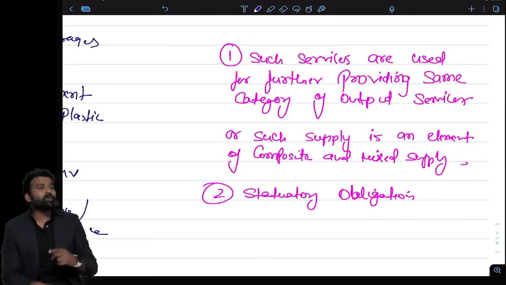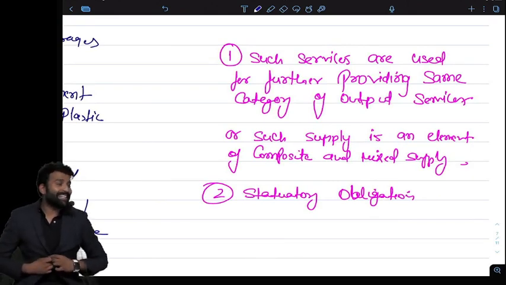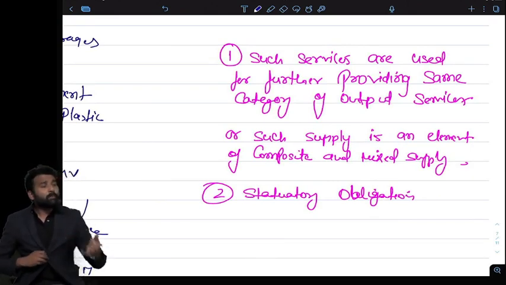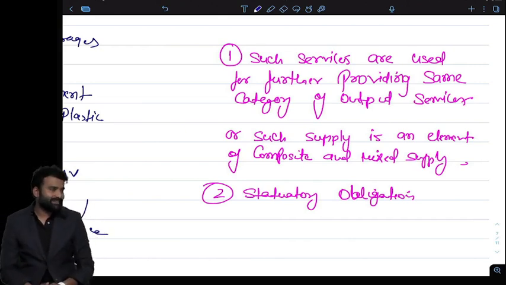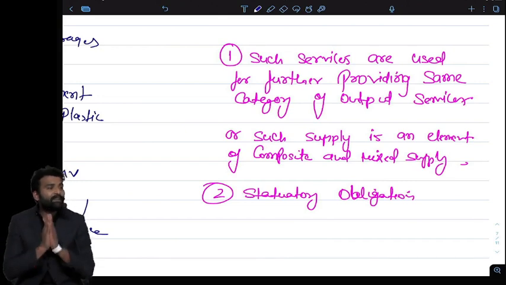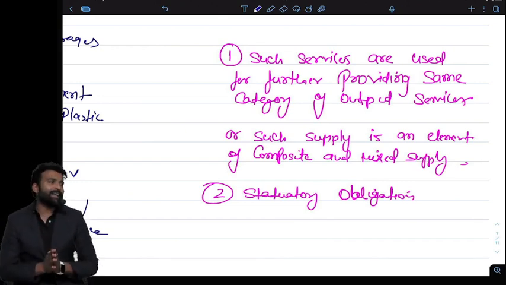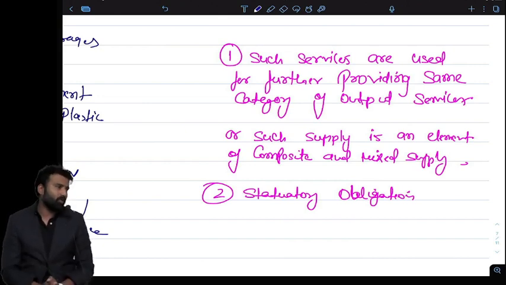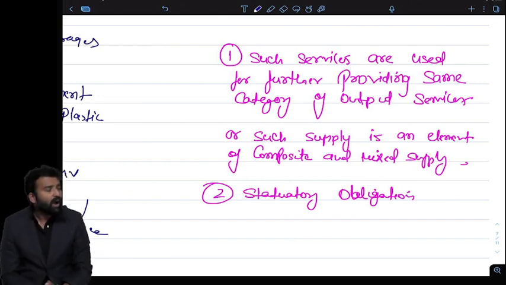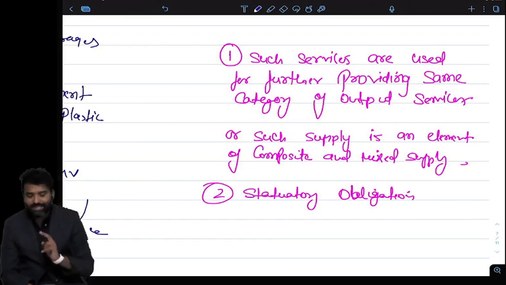I am availing the life insurance and health insurance services for my employees because law binds me to do that. Then I can claim the credit. If I am providing food and catering services to the employees because as per the Factories Act, I have to maintain a factory canteen, now I can claim the credit of the food items because now it's an obligation of law. If it's an obligation of law, I can claim the credit. This is the second exception.